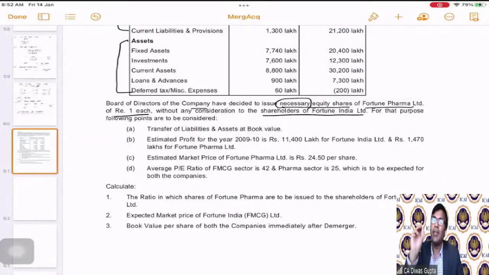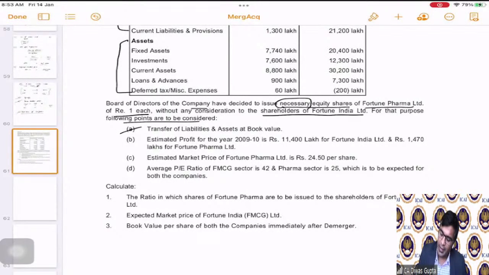Because already they have invested in Fortune India Limited, which was running at that point of time with two businesses. Now, if we are separating the businesses, it has nothing to do with shareholders for them to contribute more, because they have already contributed to run the two businesses. Now, if we are forming a new company, ideally the new company shares also are to be issued to the shareholders of Fortune India Limited without any consideration. I hope this demerger part is very clear. Correct. Now, for that purpose, the following points are to be considered.